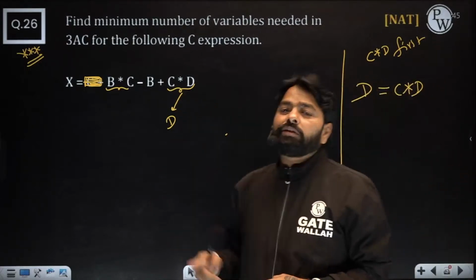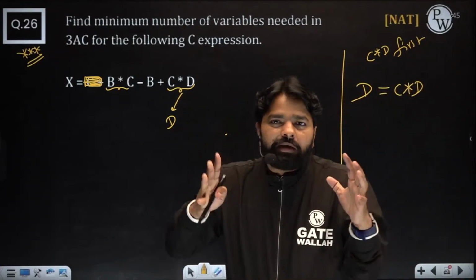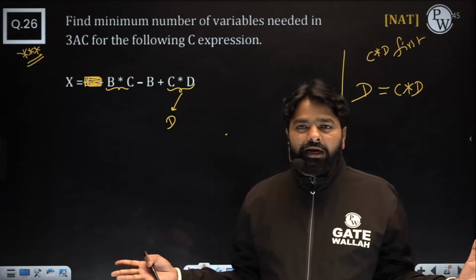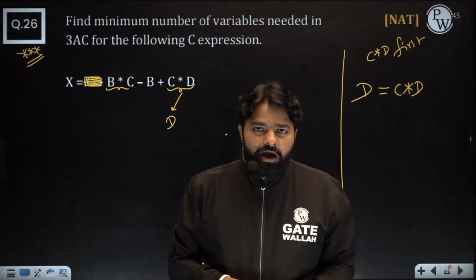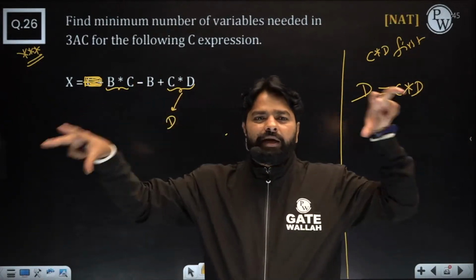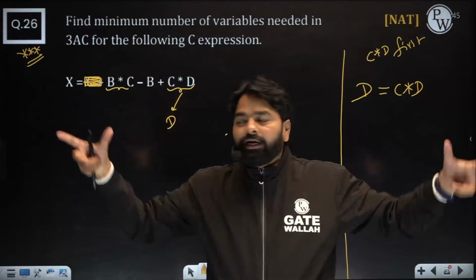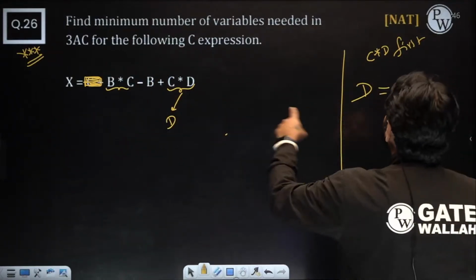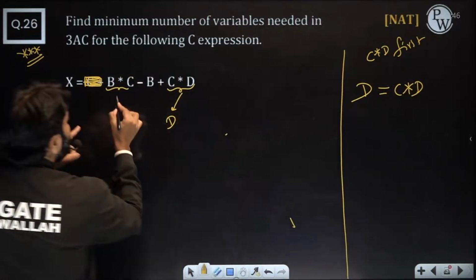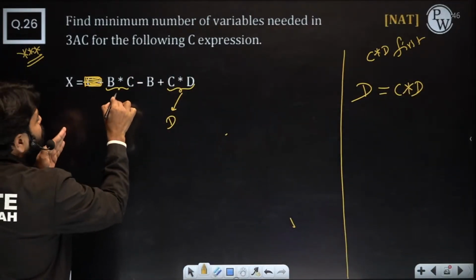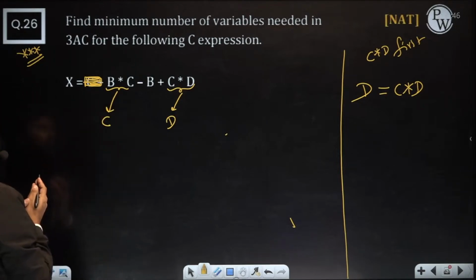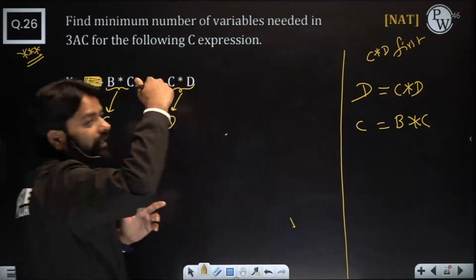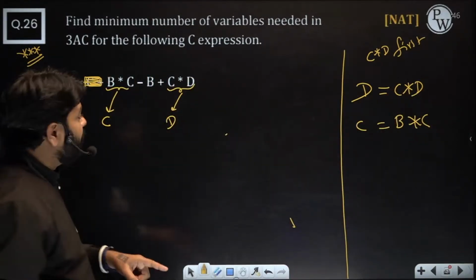Because you should always follow this technique. It doesn't matter whether you reduce the number of variables or not, 3 or 4. I don't even remember the final answer, but this is always the technique. When two operations can be done independently, you should look at them independently. So let me answer this first. C star D in D, and then B star C, at this point you can put in C. So C is equal to B star C, because I was not able to do that in the previous example, so that you should know the technique at least.